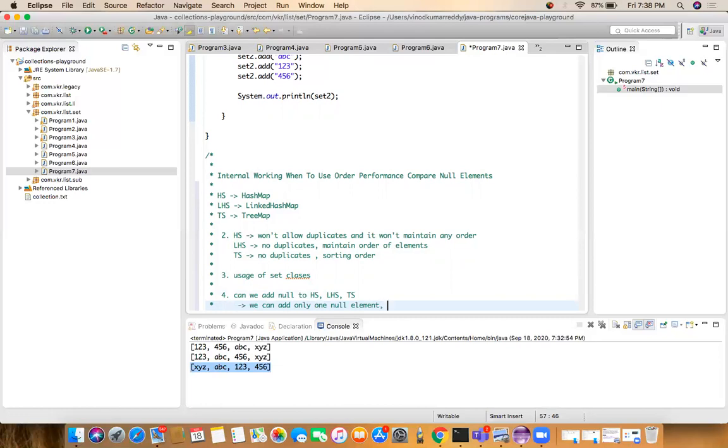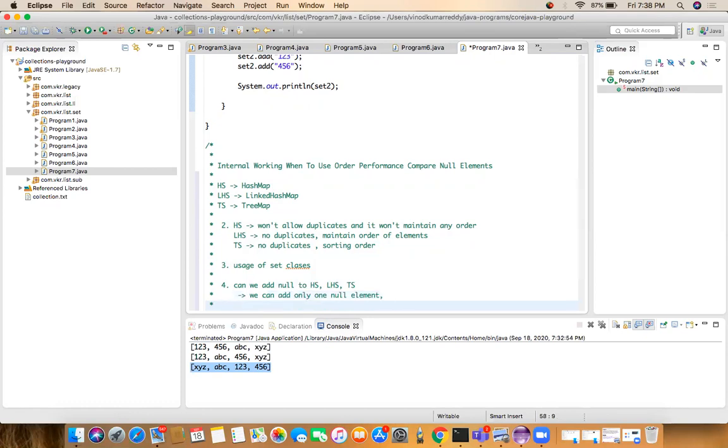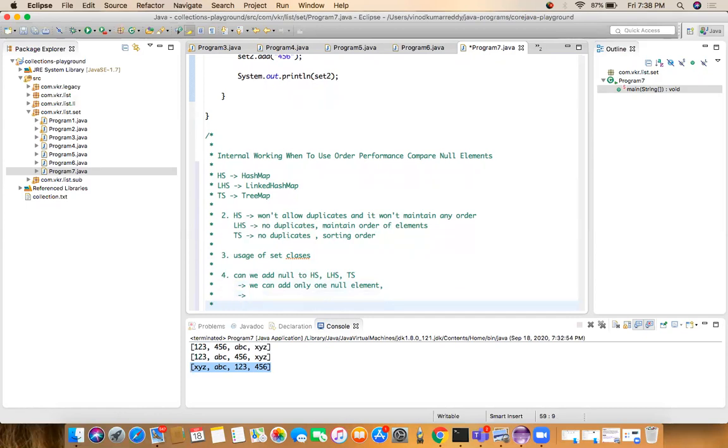If you try to add multiple null elements, it won't allow them because it won't allow duplicate null elements. In case of linked HashSet also, we can add only one null element. We cannot add multiple null elements. Even if we add multiple null elements, it won't allow it, because it is a duplicate. Coming to the TreeSet, we cannot add a null element.